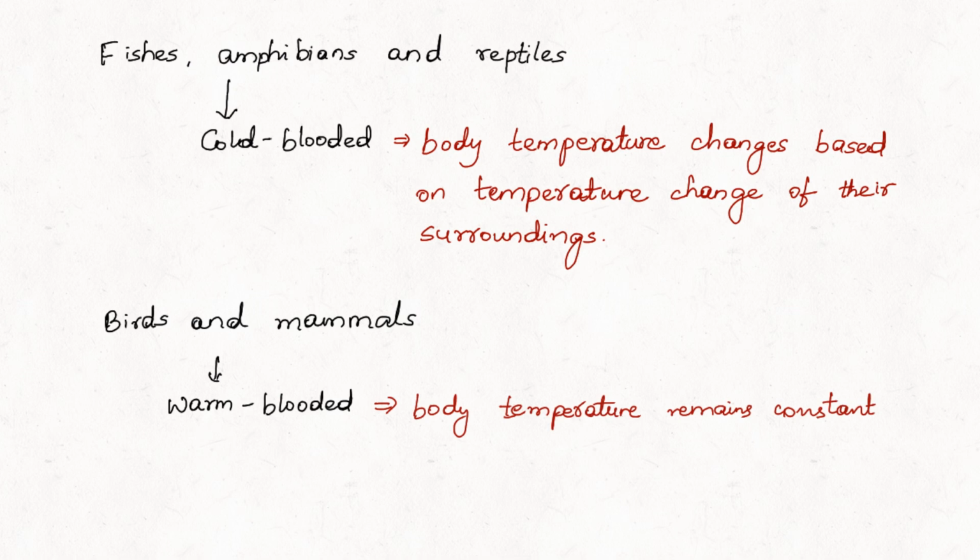So here what happens is, when the surrounding temperature drops to very low level, their body temperature remains same. If the surrounding temperature increases also, their body temperature has to stay constant. So to maintain this constant temperature, a lot of energy is needed.